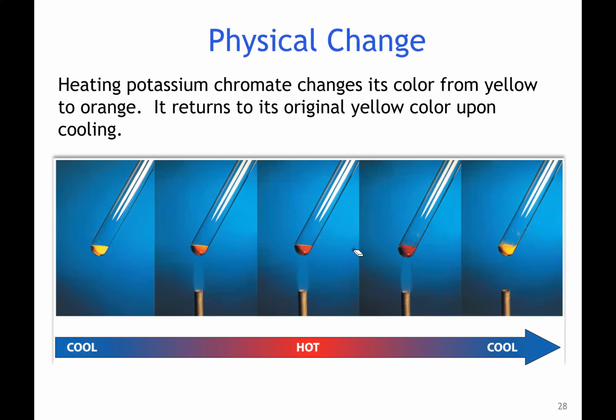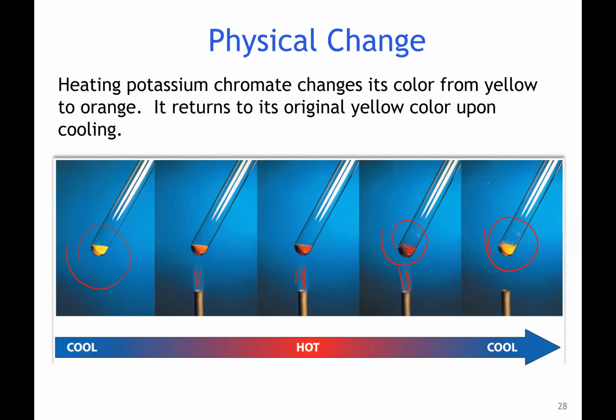It's another example of a physical change. Here it's showing us some potassium chromate. At room temperature, when it's cooled, it's yellow. As heat is applied, it becomes this deep red color. But once it cools down back to room temperature, it's yellow again.